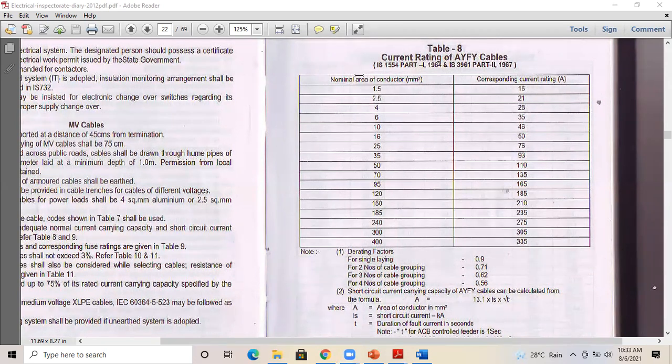Thermosetting means when the temperature in the cable increases, it can change shape depending on the temperature. It will not melt. When the temperature starts increasing, it will attain a shape. That is thermosetting. Thermoplastic means when the temperature rises above a particular value, it might start to melt. The structure might change. It might get burned. So now can you say which one is thermosetting, which one is thermoplastic?